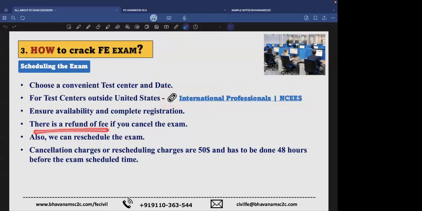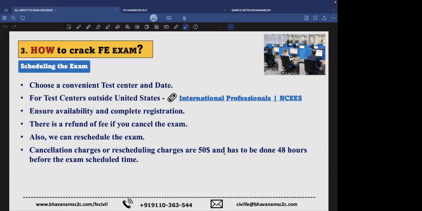So there is a refund of the fee if you cancel the exam. Yes, there is a refund, definitely, but it has some terms and conditions. Also, we can reschedule the exam if you feel like, no, I'm not yet ready for the exam, I would like to take two to three months, much more. You can reschedule. The cancellation or the rescheduling charge is $50, and it has to be done 48 hours before the exam schedule time.